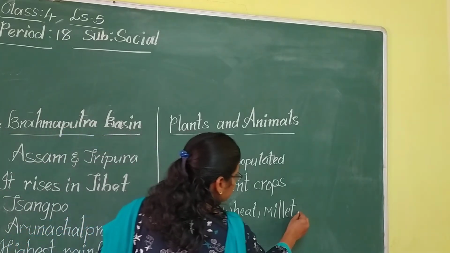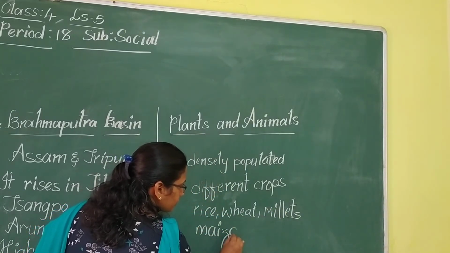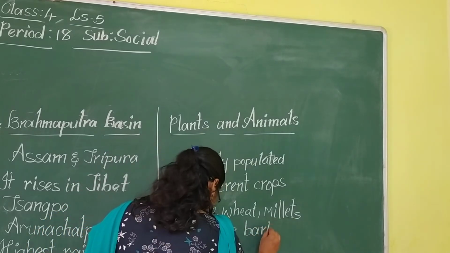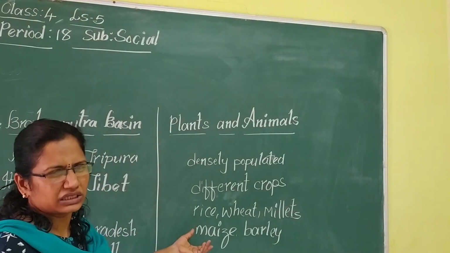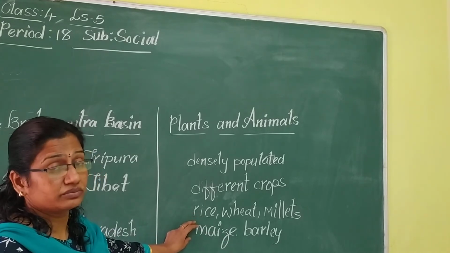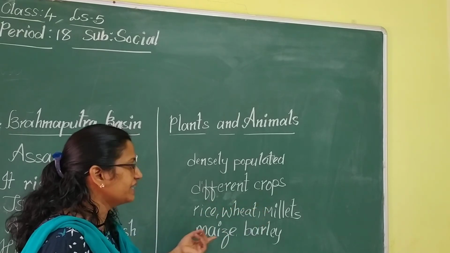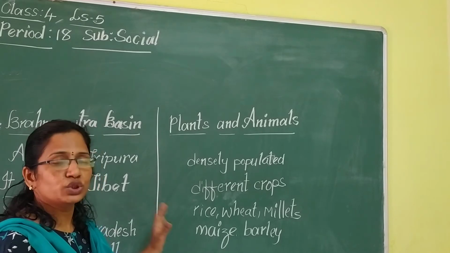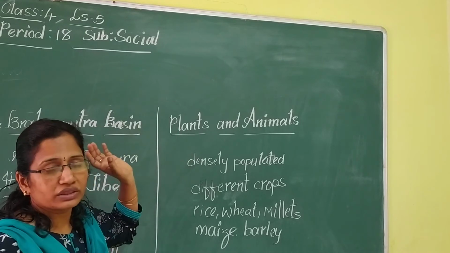Millets, maize, barley, sugar. Sorry, not barley, maize. Maize means corn. So rice, wheat, millets, maize, barley, sugarcane and cotton are grown in these northern plains.